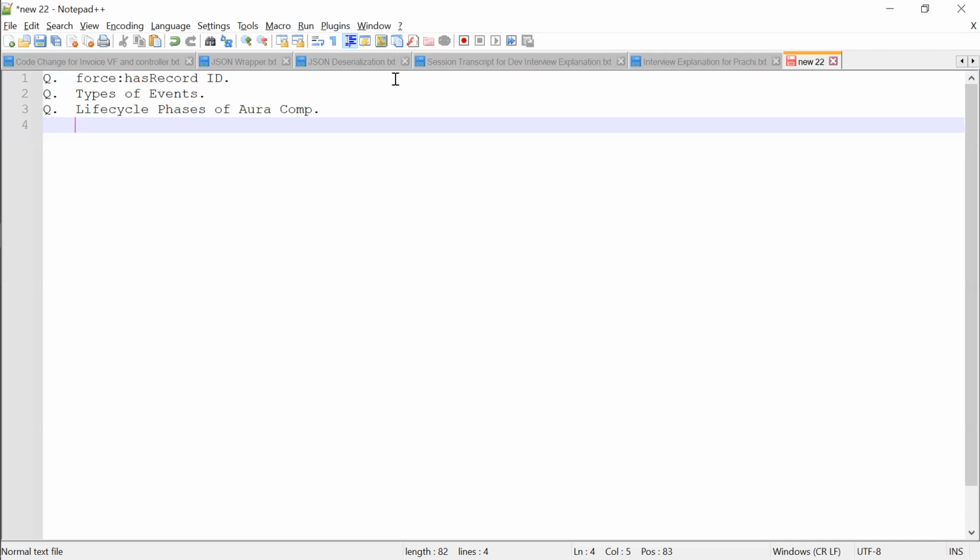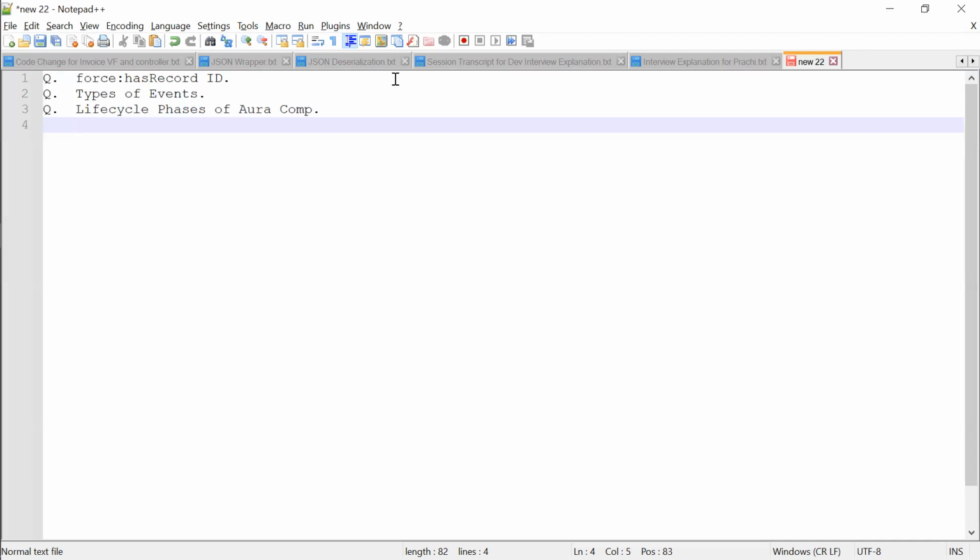After rendering the body, only then can we interact with it, like component.get("v.something"). Those things will only happen after the render event.